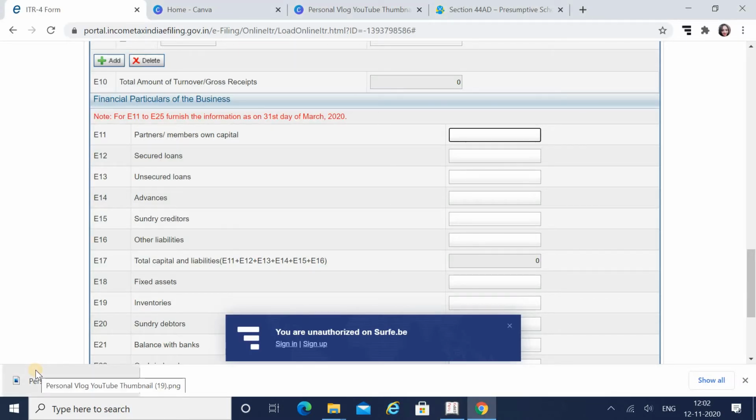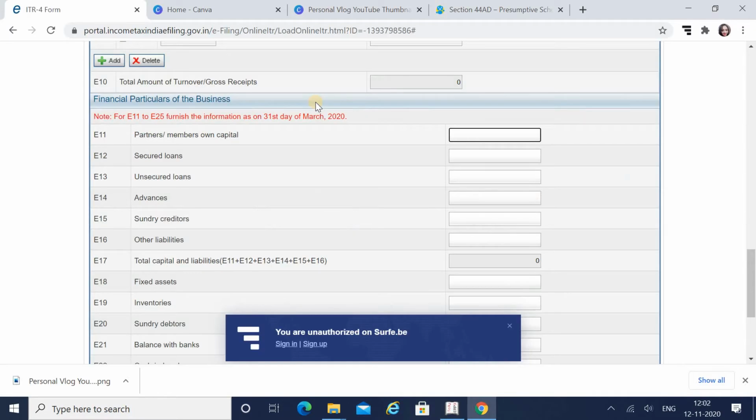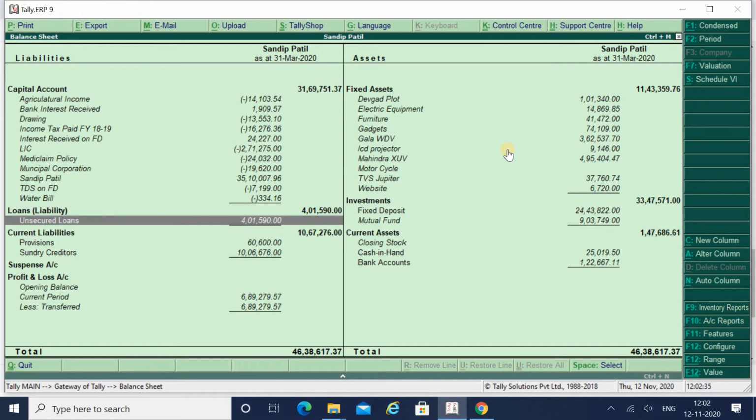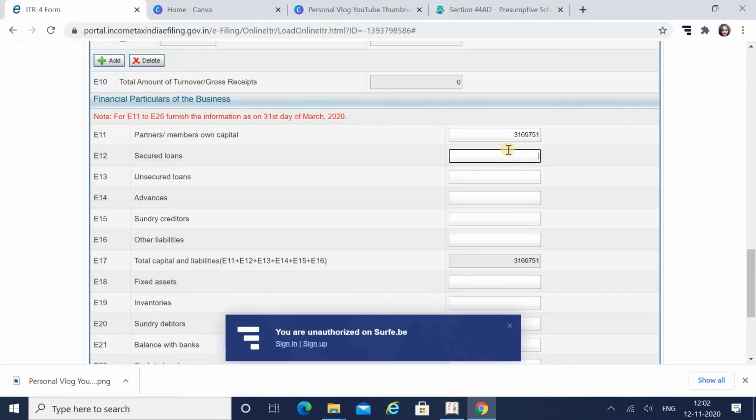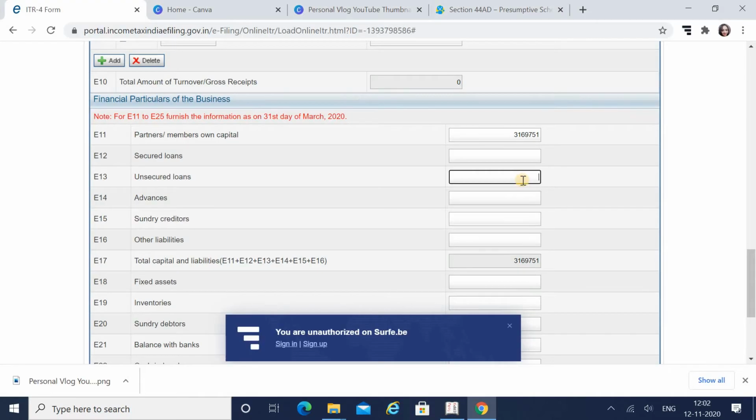Now, partners or members own capital. So own capital is 31,69,751. You have to round it off to the nearest zero. Then secured loans. There is no secured loan over here. Unsecured loan, they have an unsecured loan of 4,01,590.